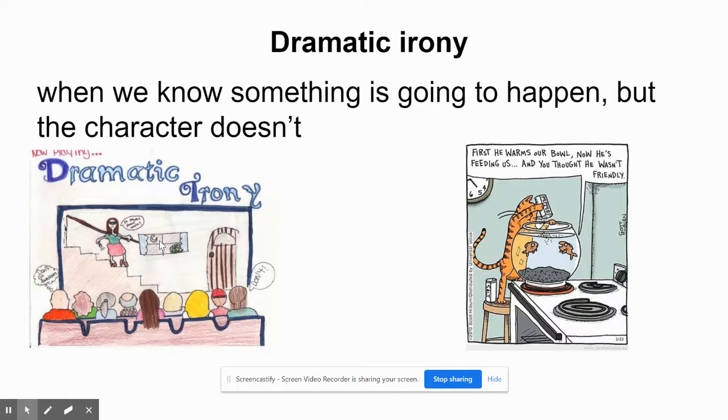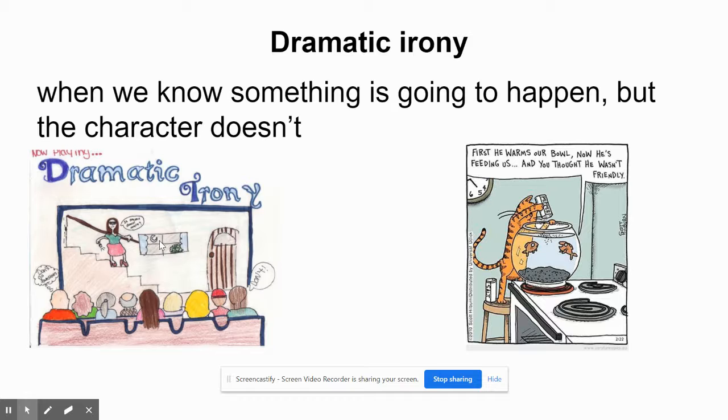And if you've ever watched a scary movie, you know that oftentimes there's a point in the movie where a character does something and we're like, no, don't do that. There's a monster down in the basement. No, don't open that door. Because we know that something bad is going to happen. But that character doesn't know. And it creates this incredible feeling of suspense. Okay. And that's called dramatic irony.